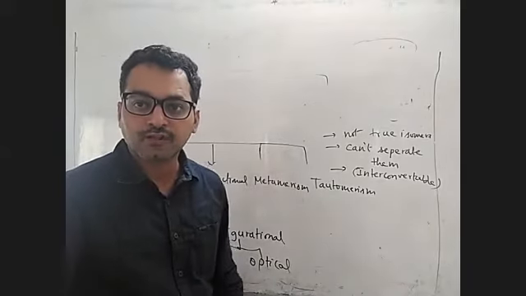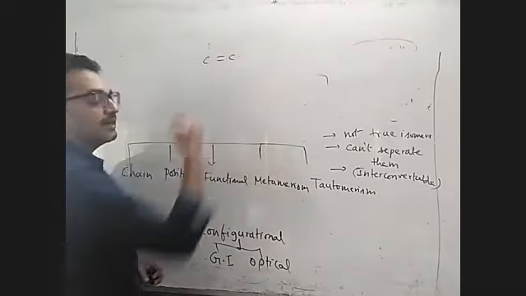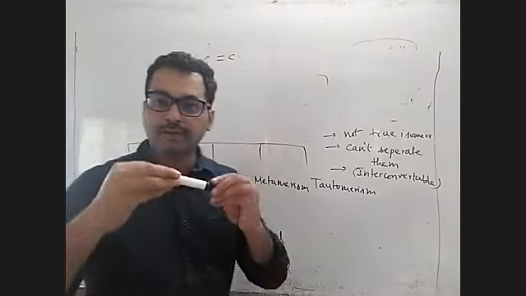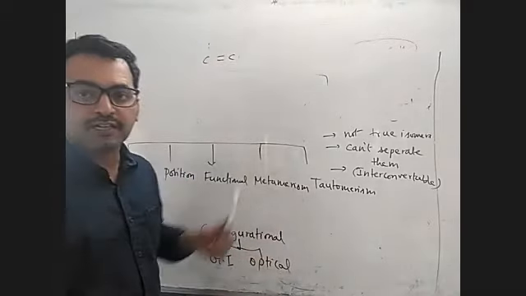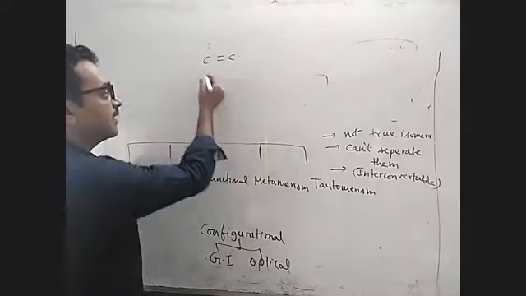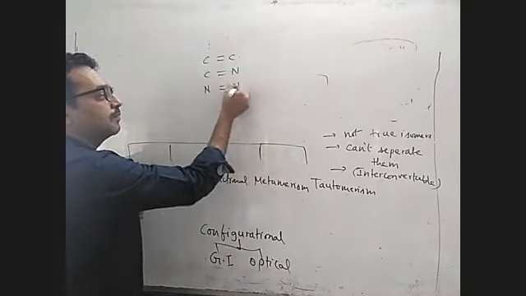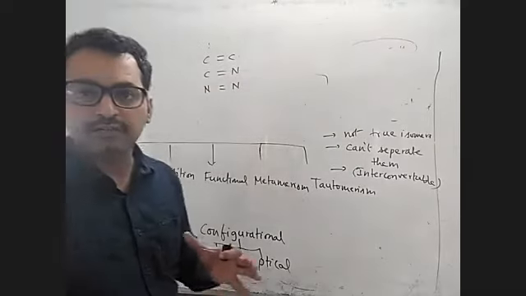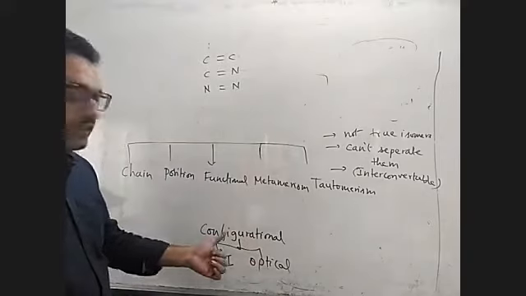We call isomers which are formed by restricted rotation. A carbon-carbon double bond will not rotate freely; it will break. So the isomers which are formed by the restricted rotation of a carbon-carbon double bond, carbon-nitrogen double bond, or nitrogen-nitrogen double bond, any restricted rotation, that type of isomers are called configurational isomers.